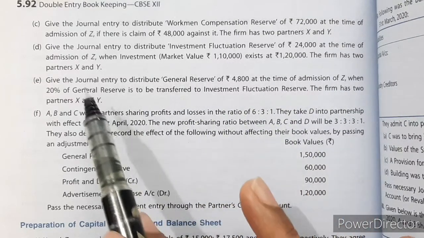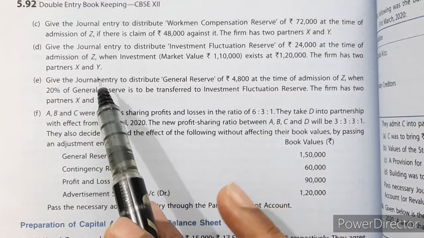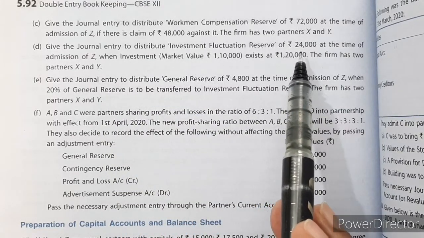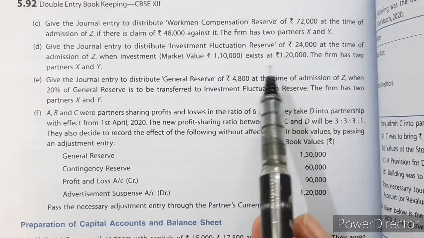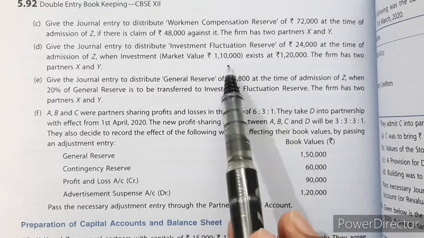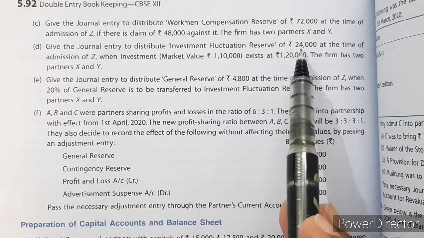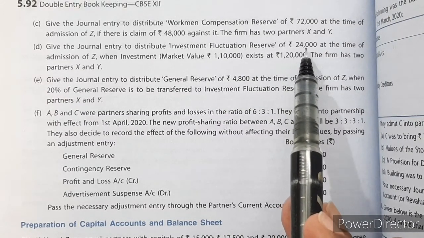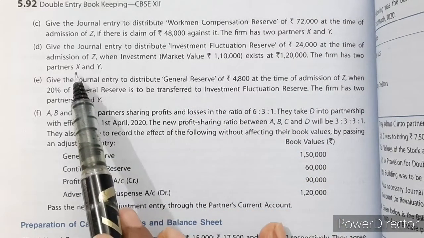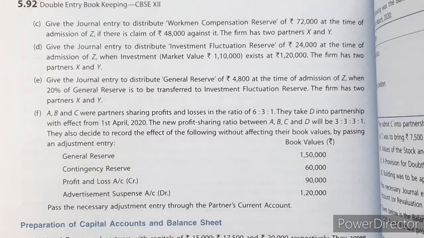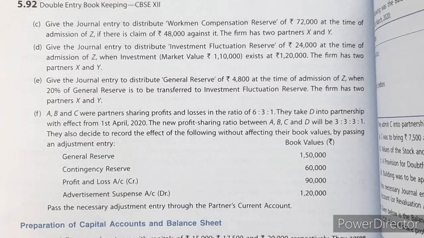The firm has two partners X and Y. So in this case, there is a reserve for investment fluctuation rupees 24,000 and the market value is 10,000 less than the book value. So it will be adjusted against this reserve. So the remaining reserve, which is 14,000, will be distributed to X and Y in profit sharing ratio, which is 1:1. Let us see the journal entry.